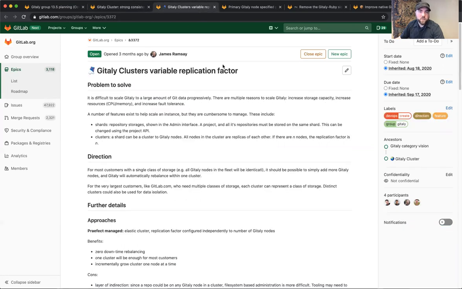The next thing we're working on is allowing Gitaly clusters to have a variable replication factor. This means that while currently each repository in a Gitaly cluster is replicated across all the nodes within that cluster, this feature will allow users to specify how many times a repository is replicated across those nodes. So this will help with storage as well as horizontally scaling Gitaly clusters, as well as several other features that we have planned, such as auto rebalancing.